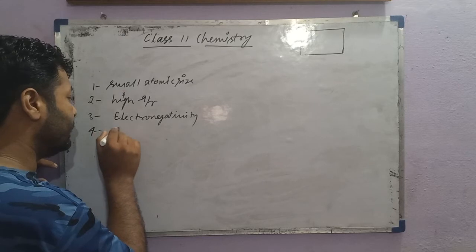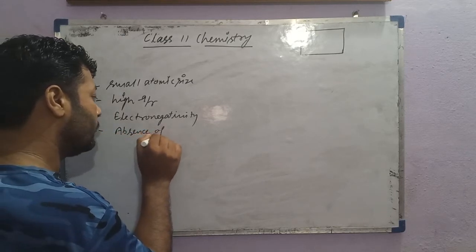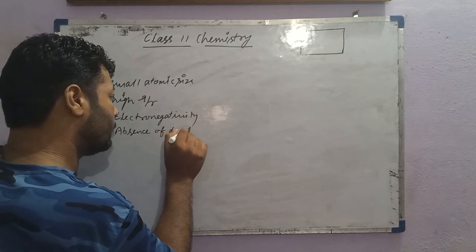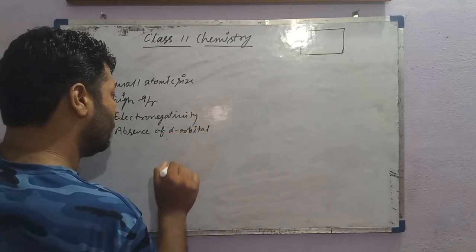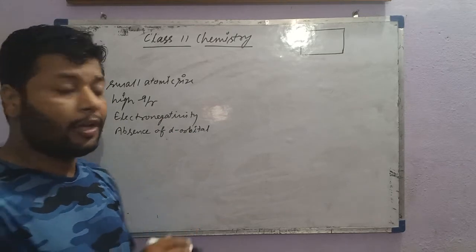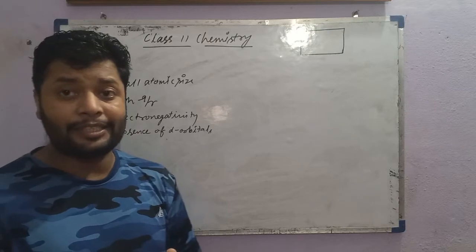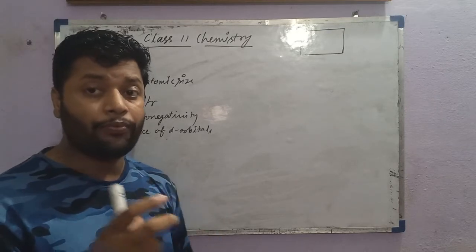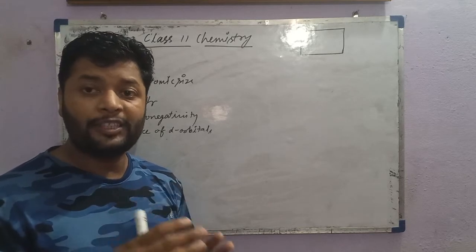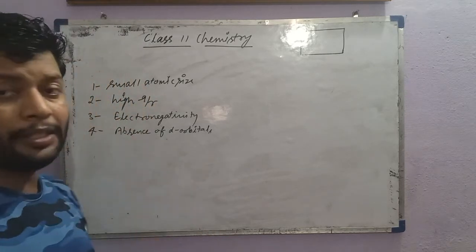The fourth reason is that d orbitals are not there, the absence of d orbitals. These are some basic reasons why the second period elements are anomalously different from the respective members of the same group.